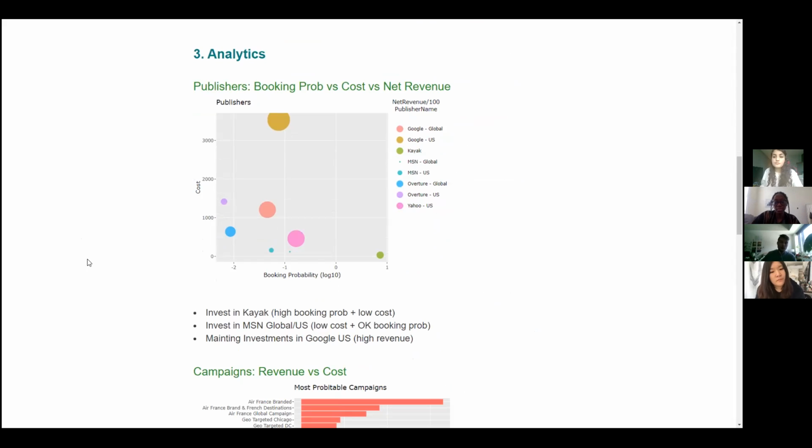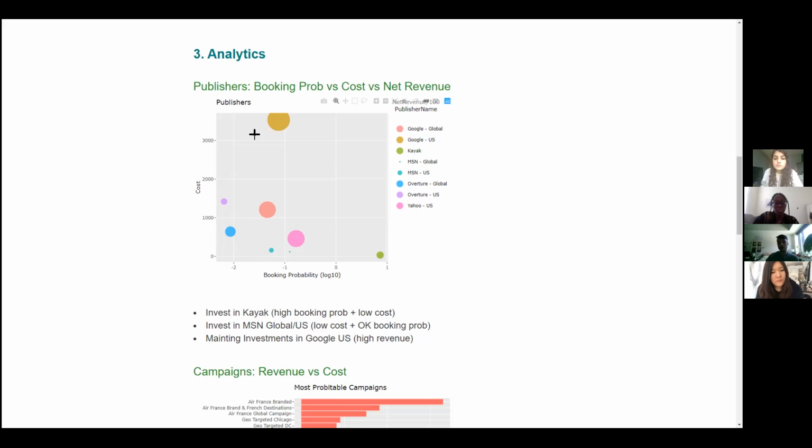We're interested in publishers which have a low cost per click, a high booking probability, and that we haven't grown to full potential as of yet. And looking at this graph, we believe that Kayak would be a good vector for further investment because of its very high booking probability and its very low cost. But so would MSN Global and MSN US right here.